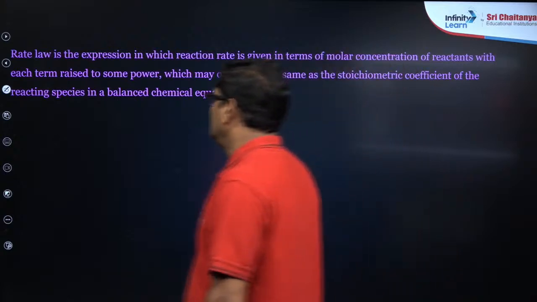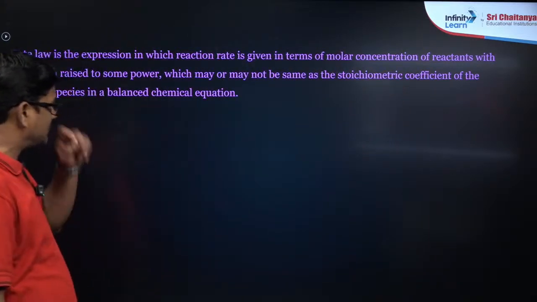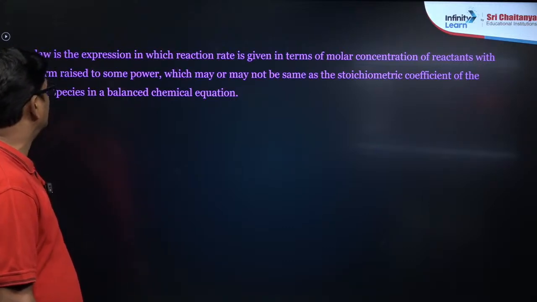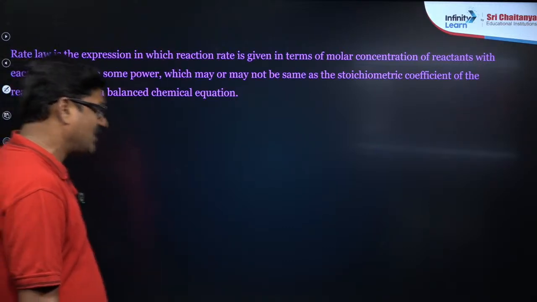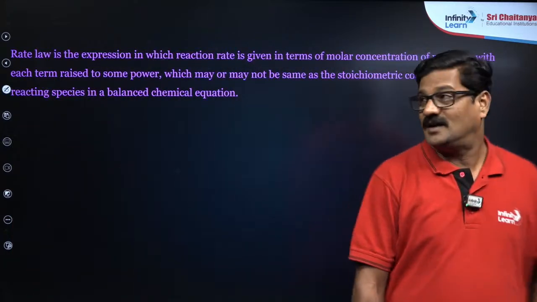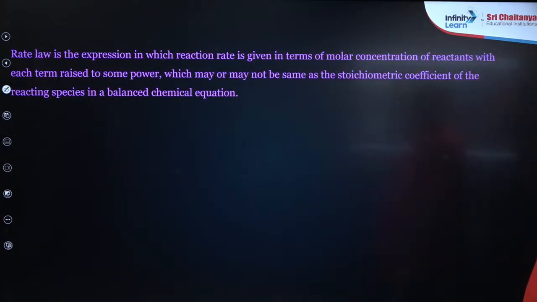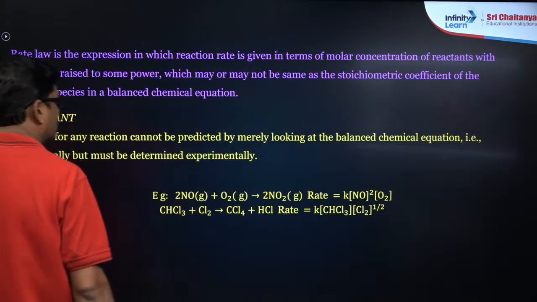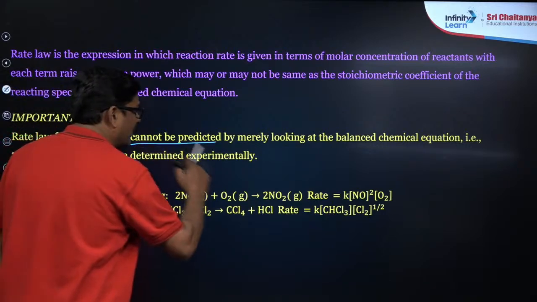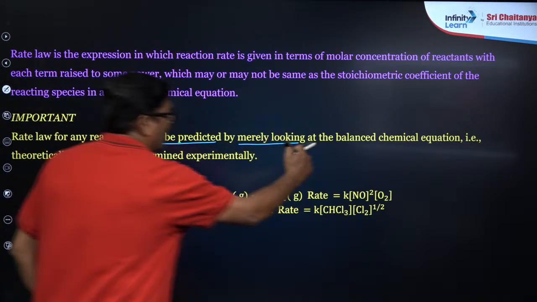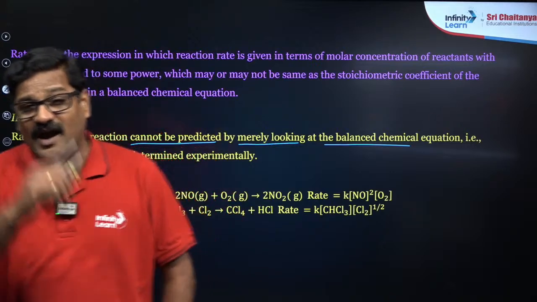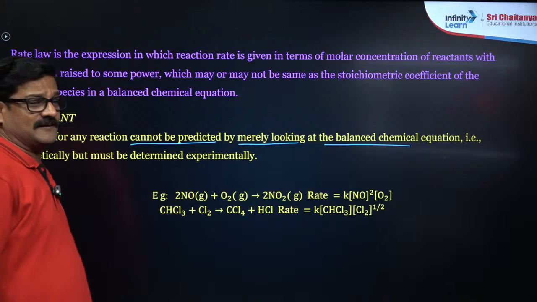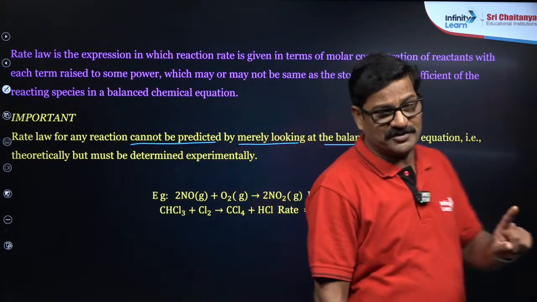And also you can say the rate law expression is one in which the reaction rate is given in terms of the molar concentration of the reactants, and each term is raised to some power which may or may not be the same as the stoichiometric coefficient in the balanced chemical equation. Also, it is very important that the rate law for any chemical reaction cannot be predicted merely by looking at the balanced chemical equation. Mind it, every student forgets this point and picks a wrong answer, which is absolutely not appreciated.